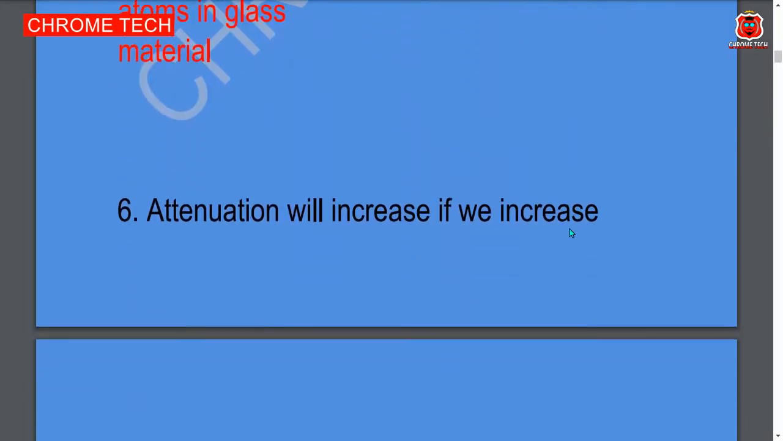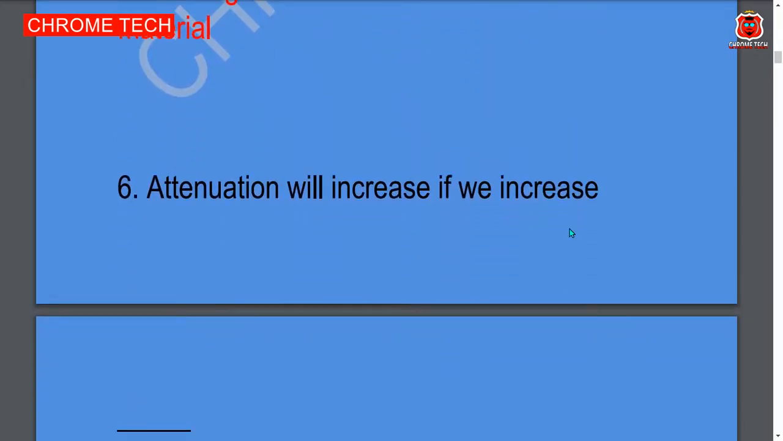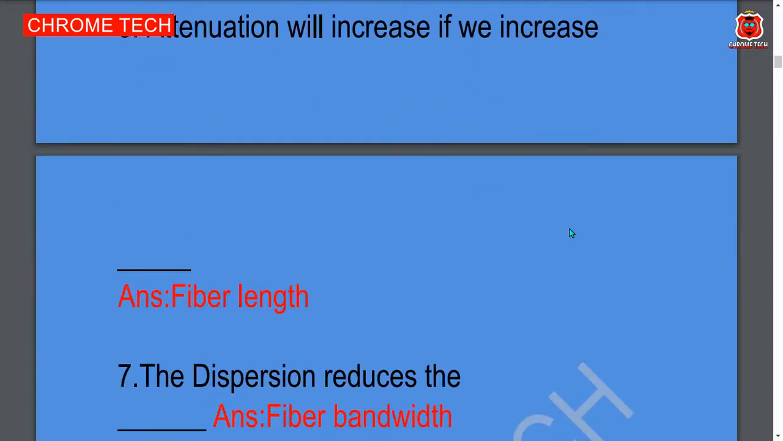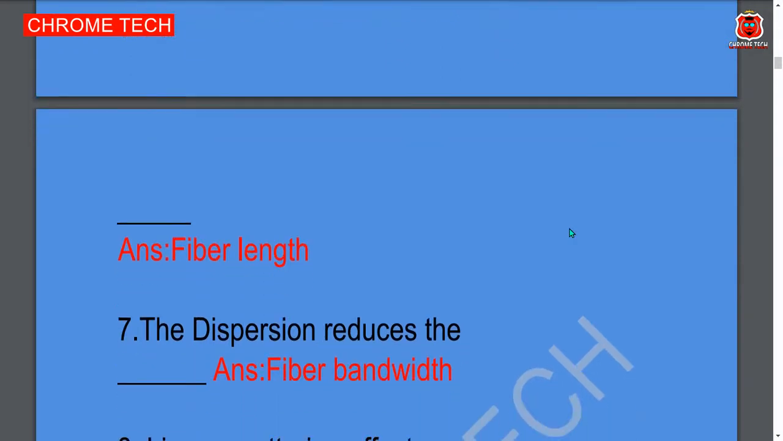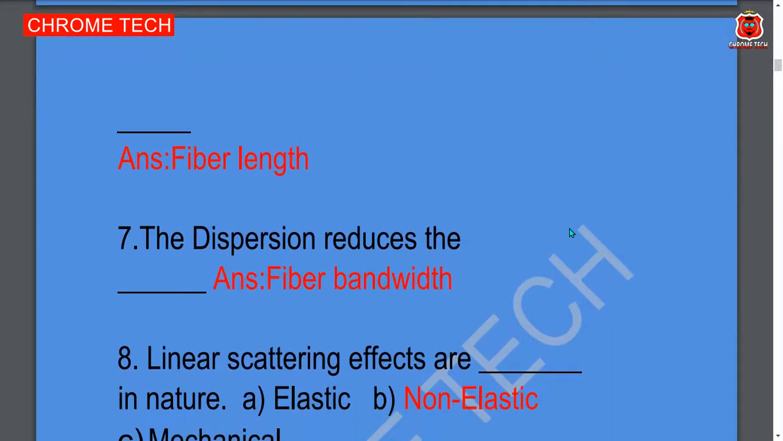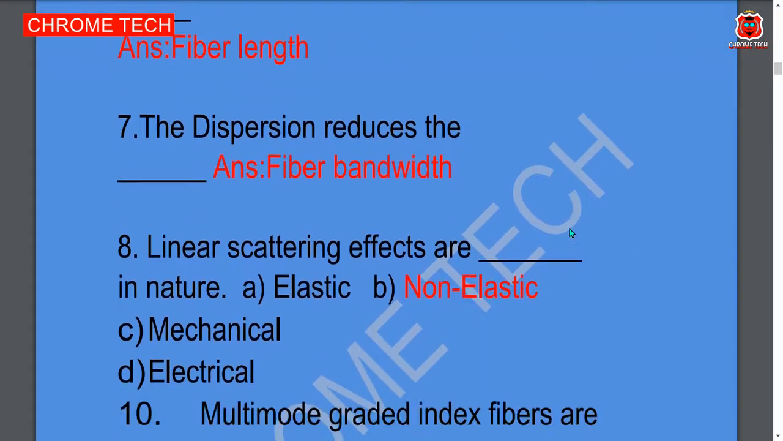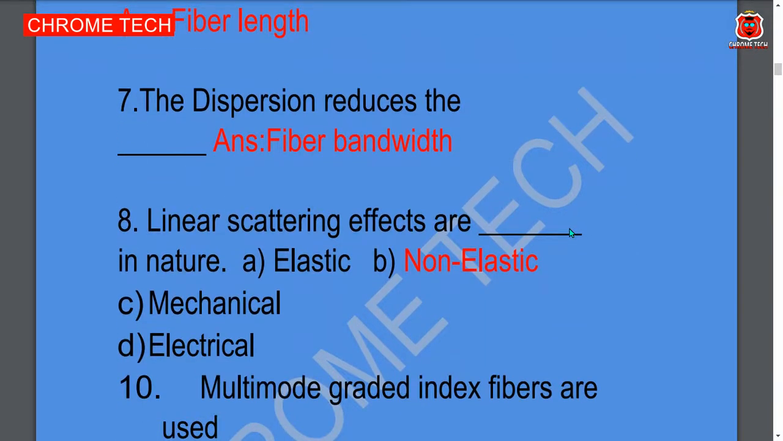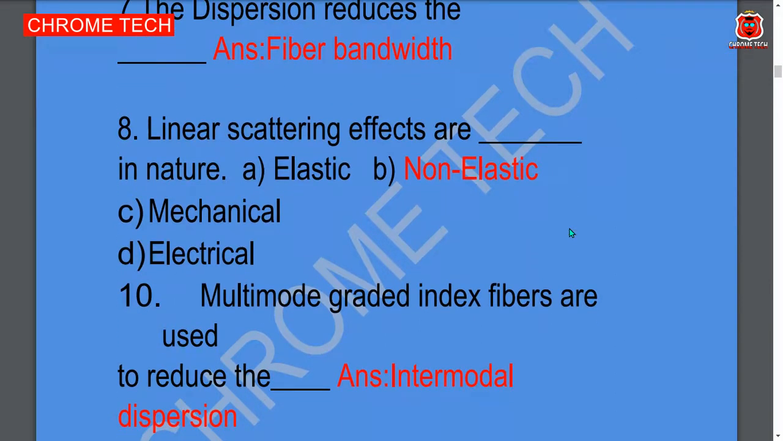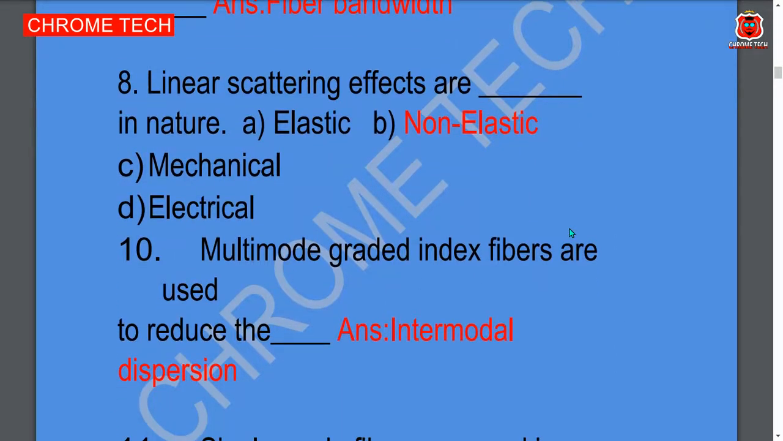Next question. Attenuation will increase if we increase dash. Fiber length is the correct answer. The dispersion reduces the dash fiber bandwidth. Linear scattering effects are dash non-elastic. Next question. Multimode graded index fibers are used dash.